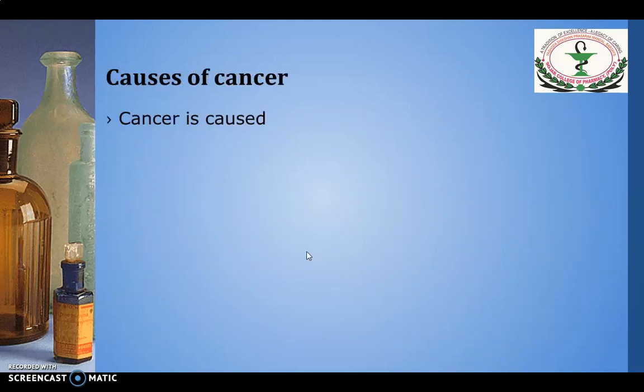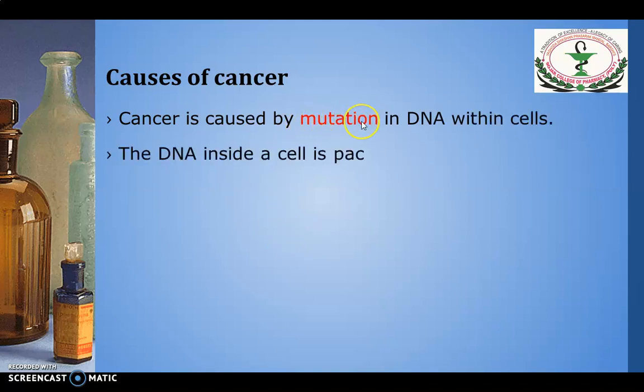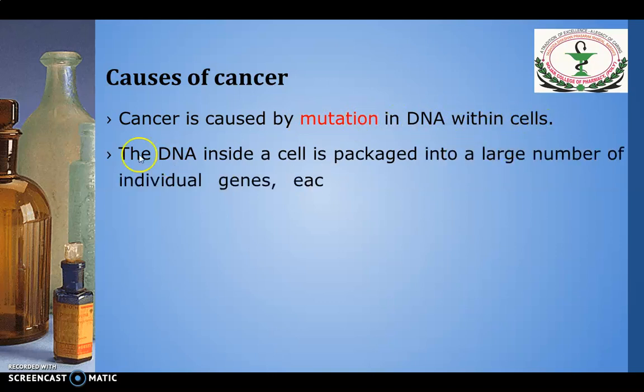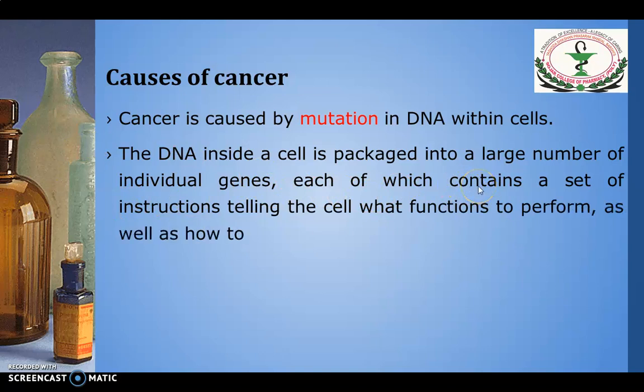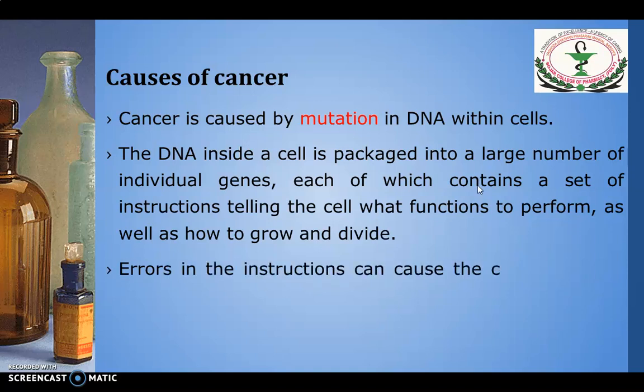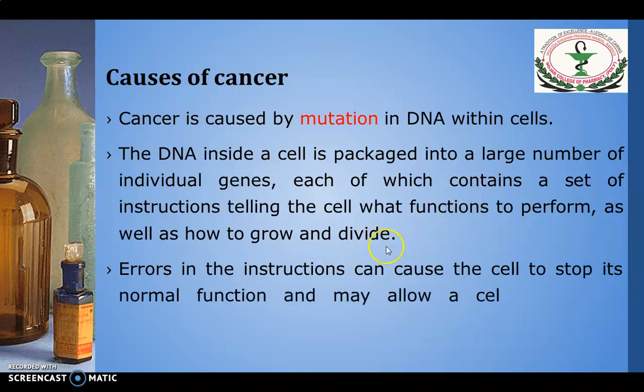Next, causes of cancer. One of the major causes of cancer is mutation. Mutation means change in DNA within the cell. The DNA inside the cell is packed into a large number of individual genes, each of which contains a set of instructions telling the cell which functions to perform as well as how to grow and divide.